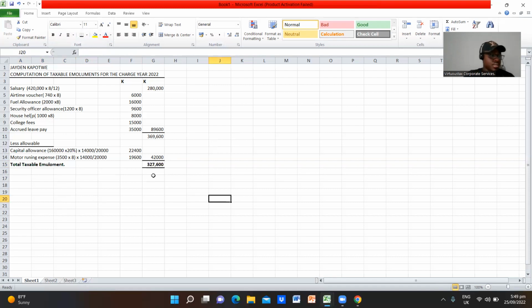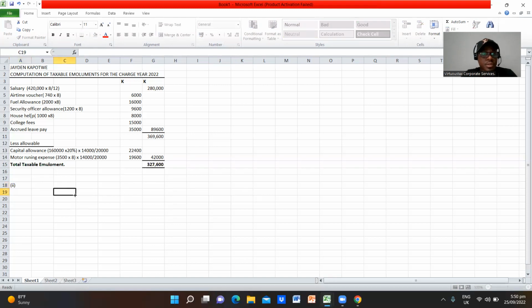The second component we're dealing with is, the question tells us to also determine what income is exempt from tax. So basically here, we are not going to do any computation. That is B, so that is still A. So we can maybe just say this is A2.